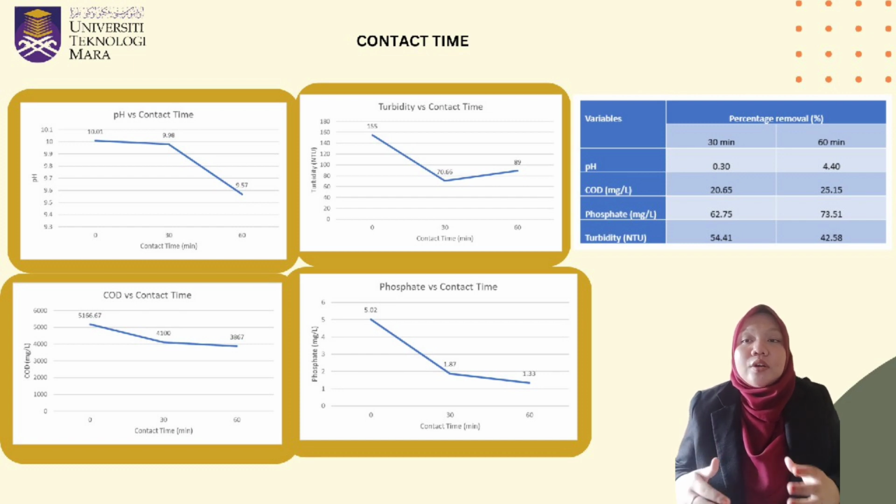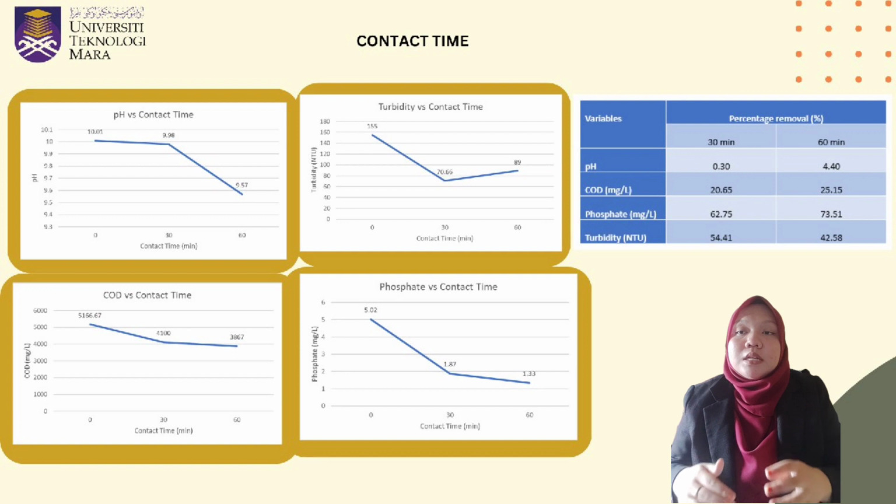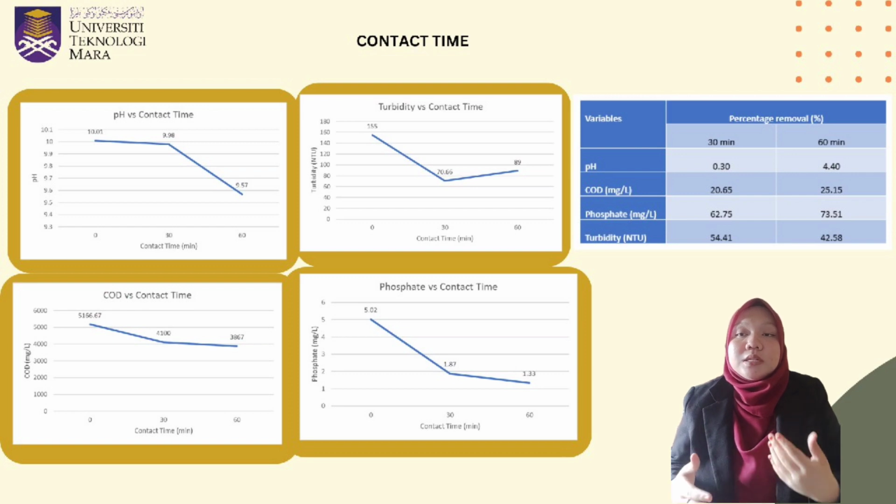Contact time. The different contact times are 30 minutes and 60 minutes, using the 3 gram adsorption dosage of the activated carbon. The pH value of laundry water for 30 minutes is 9.98 and for 60 minutes is 9.57. The percentage removal for 30-minute contact time is 0.3% and for 60 minutes is 4.4%. The COD value for 30-minute contact time is 4,100 mg per liter, while for 60 minutes it is 3,867 mg per liter. The turbidity value for 30 minutes and 60 minutes of contact time is 70.66 NTU and 89 NTU respectively. The percentage removal of turbidity is 54.41% in 30-minute contact time and 42.58% in 60 minutes of contact time.